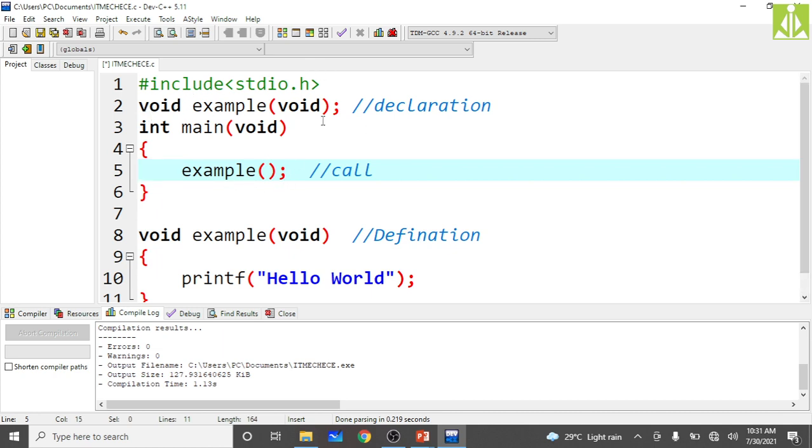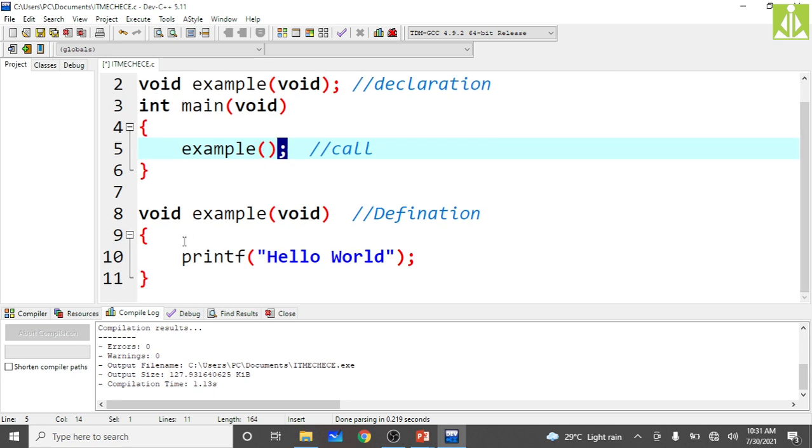See, function declaration must be terminated with a semicolon and function call must be terminated with a semicolon. But when it comes to the function definition, as you can see, there is no semicolon at the end. Neither here nor here. In two places, we are not giving any semicolon. Okay, you have to understand and remember this thing.